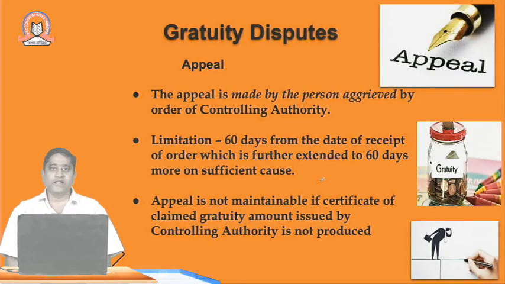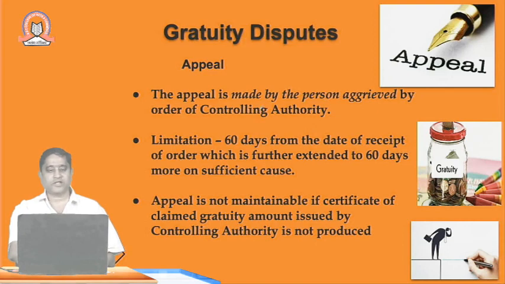Coming to the appeals part, there would be some cases where the employer won't pay the amount of gratuity to which the employee is entitled. In such cases, the employee has the right to appeal to the authorities. The appeal must be made by the aggrieved person, and it has to be written to the controlling authority.